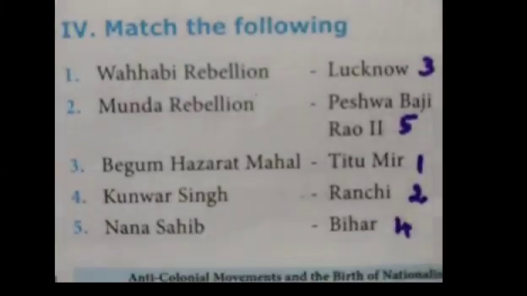Now, come down. Roman number 4, that is match the following. Question number 1, Wahhabi movement, answer Titumir. Second one, Munda Rebellion, Ranchi. Question number 3, Begum Hazrat Mahal, Lucknow. Question number 4, Kanwar Singh, Bihar. And Nana Sahib, Peshwa Bajirao 2. So the answer is 3, 5, 1, 2, 4.